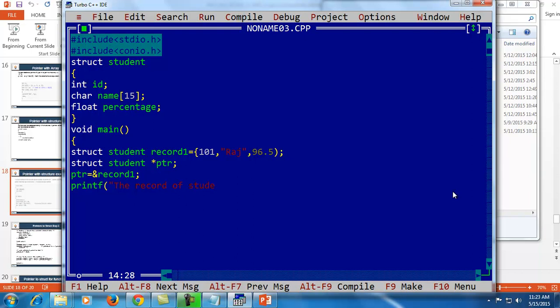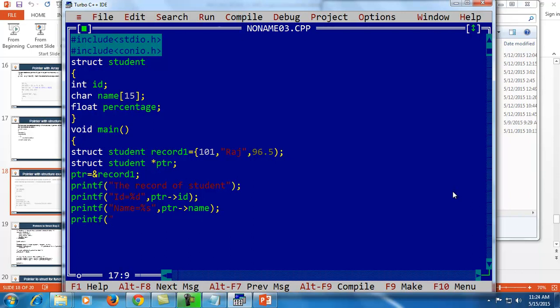Records of student 1, showing the printf statement id equal to percentage d. For this I am using ptr arrow id, then printf name equal to percentage s, ptr arrow name.